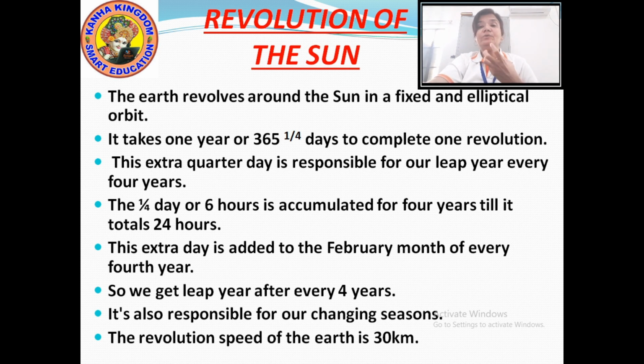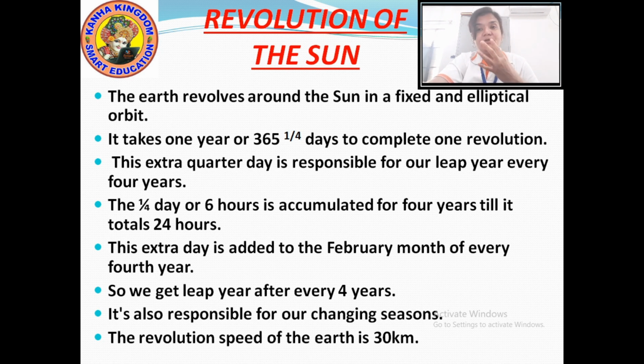Now, do you know where this 1/4 day goes? Whenever we ask the question, how much time does the earth take to revolve around the sun, we say 365 days or 1 year. But the truth is it takes 365.14 days. Now where does this 1/4 day go? This extra quarter day is responsible for the leap year, which occurs every 4 years.